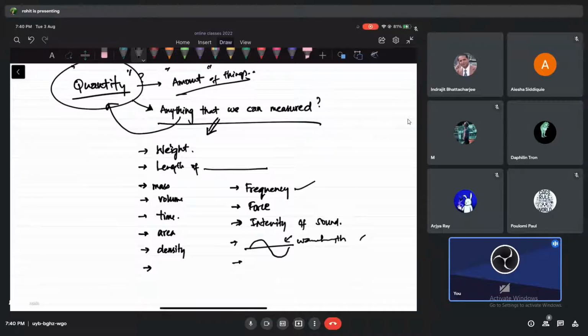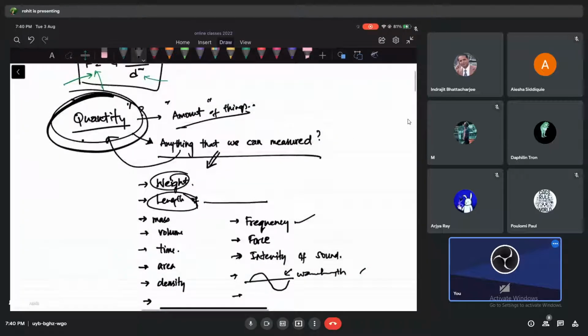Frequency I've already said, yes. Okay, fine. So whatever is this, right? So anything which we can measure, right? We'll start calling them what? Quantities. Okay. And when we make these measurements, okay?